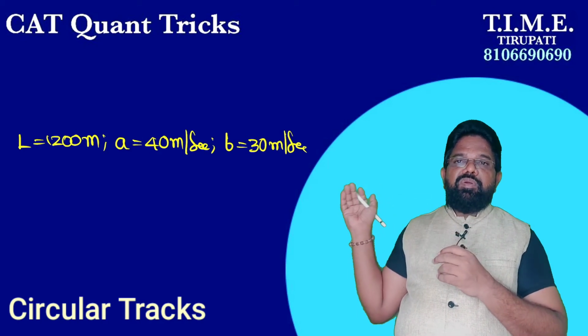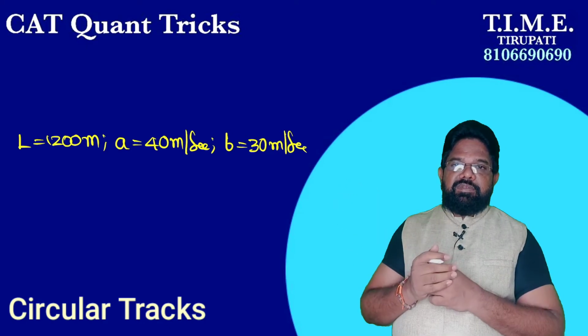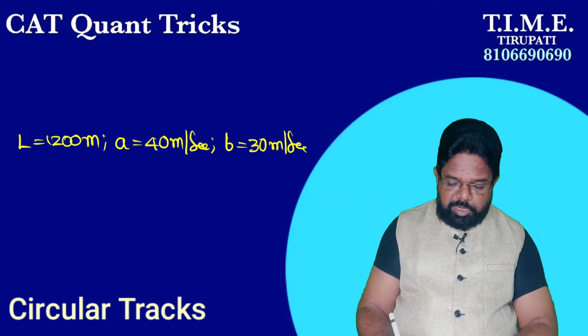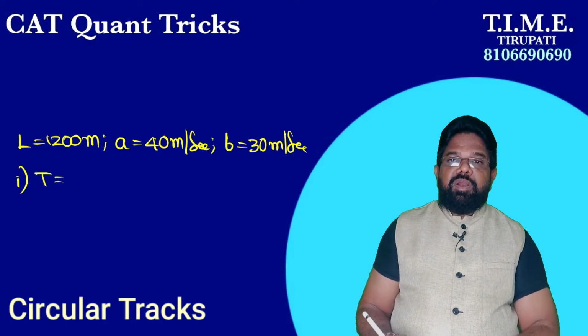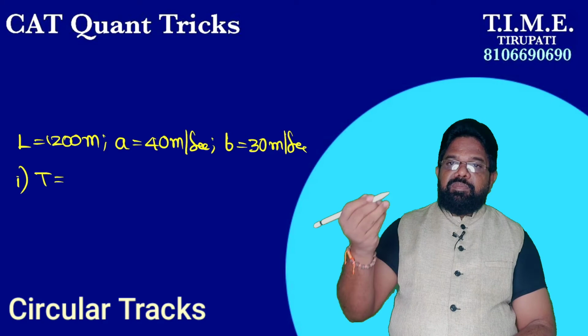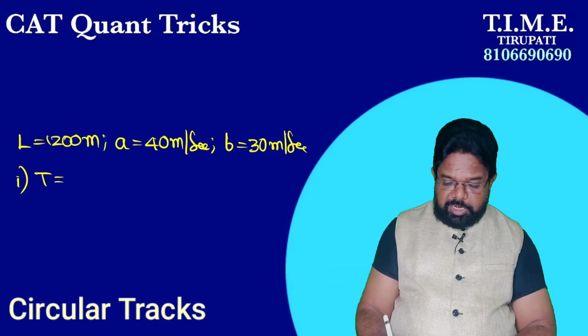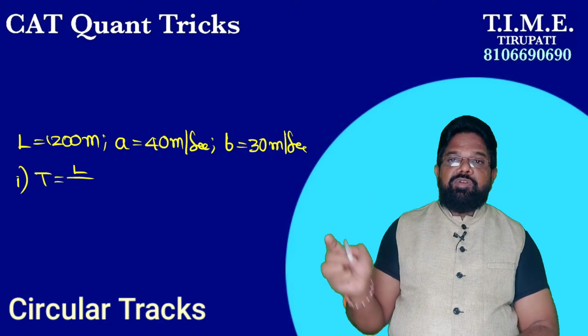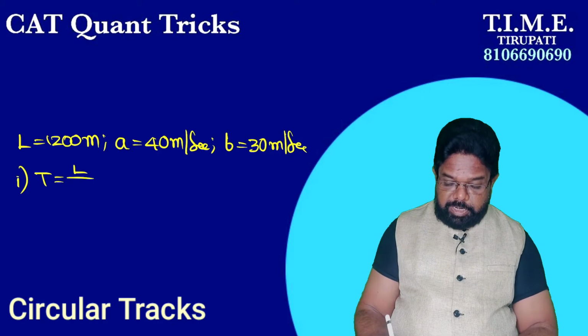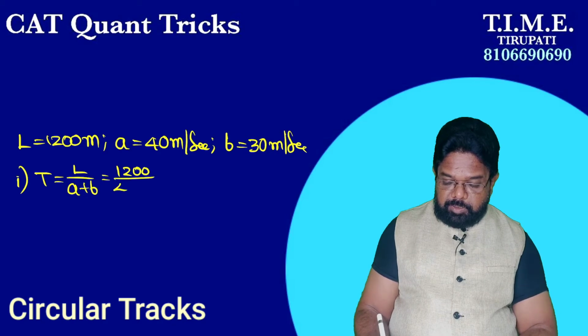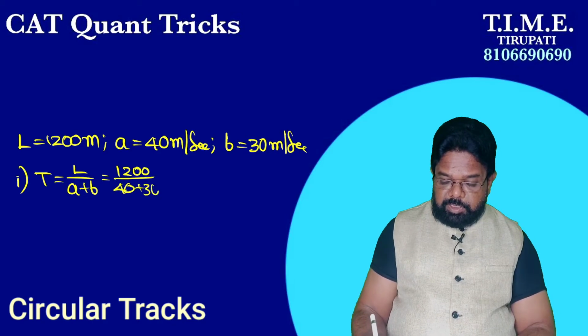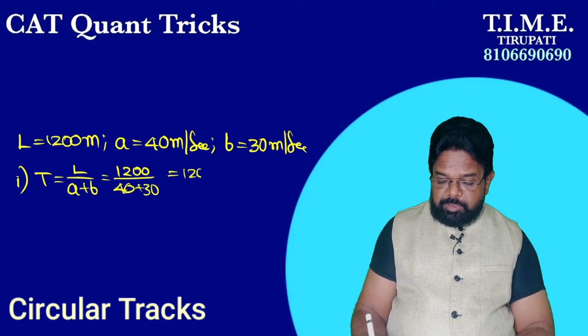What is our first question? Find the time taken to meet first time ever if they are running in opposite direction. What is our formula? Time equals distance by relative speed. Distance is the length of the track, L, by relative speed, which for opposite direction is A plus B. The length of the track is 1200 by 40 plus 30, so 1200 by 70.